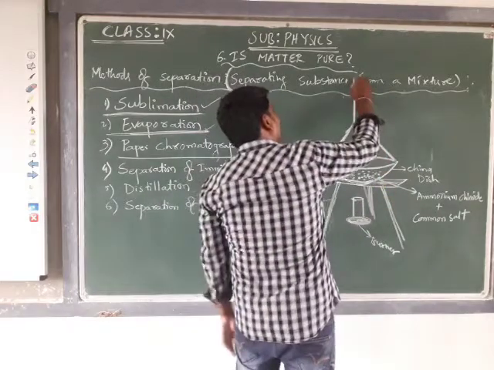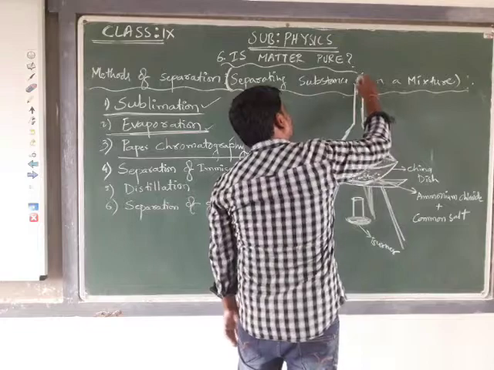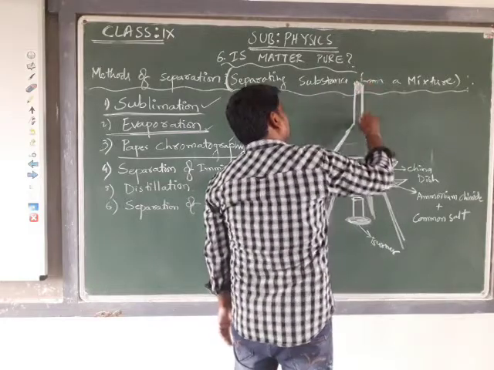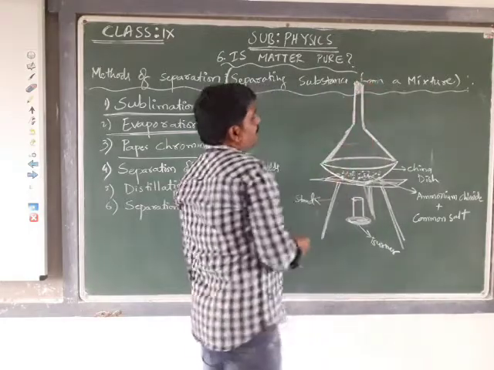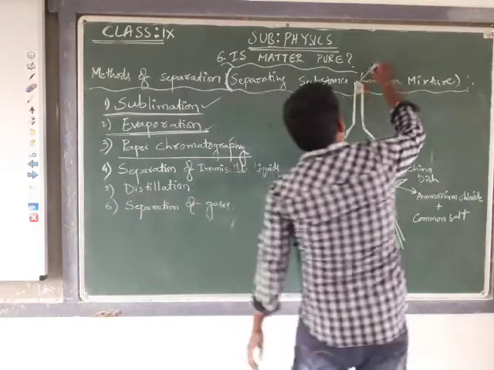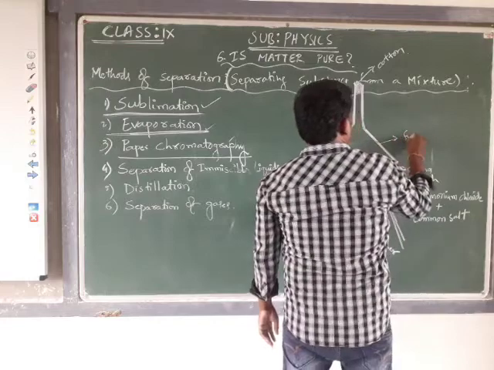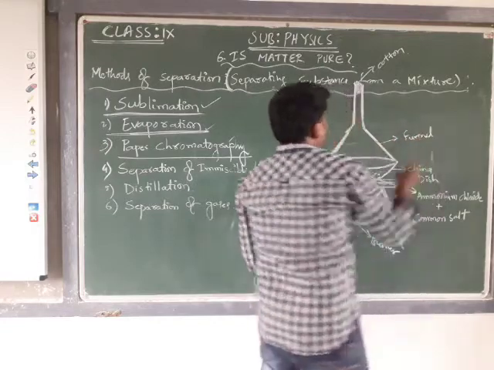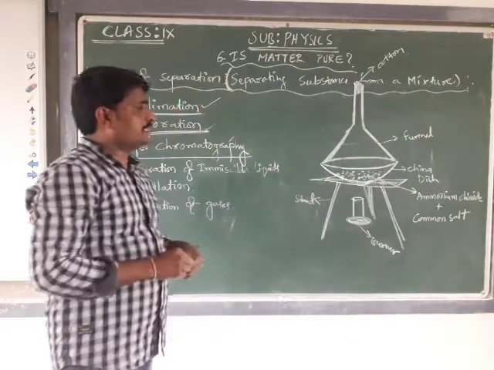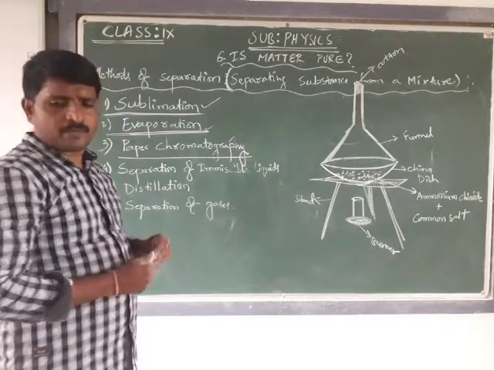After this, you should close the funnel with the cotton. This is the cotton. This is the experimental setup of our sublimation process.